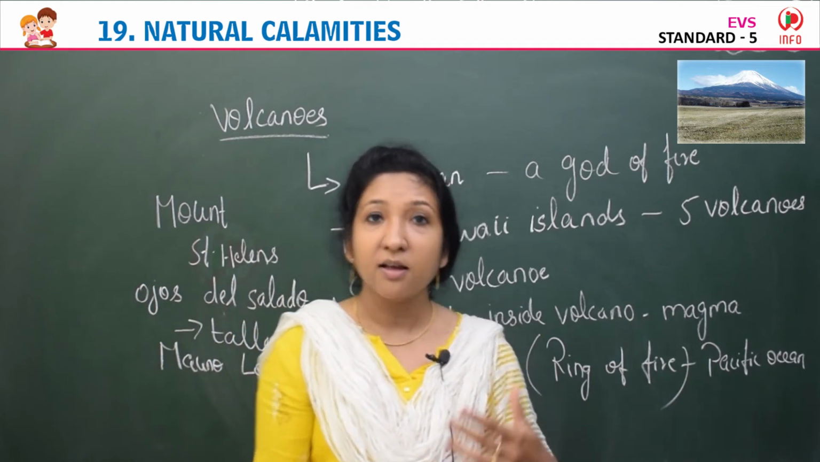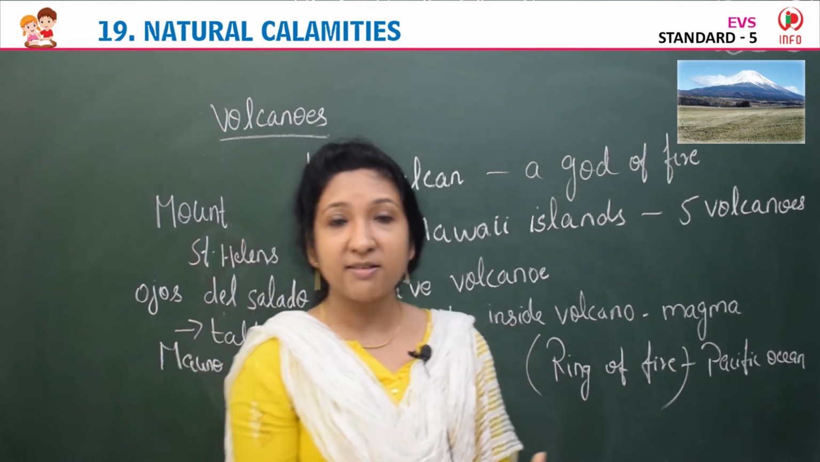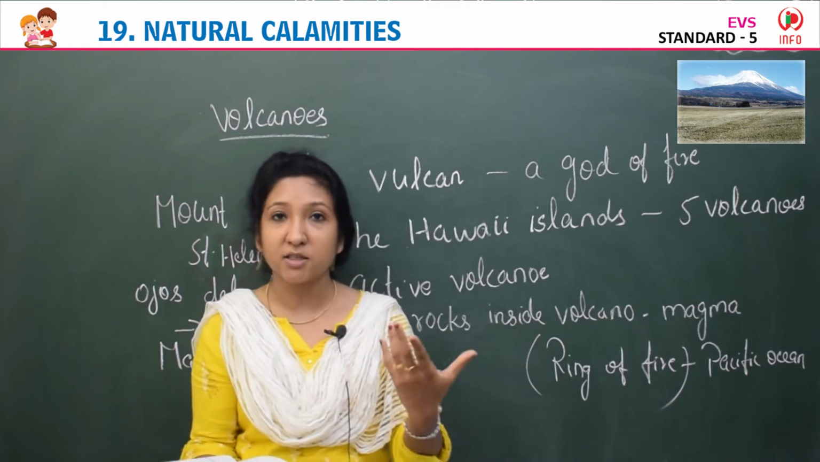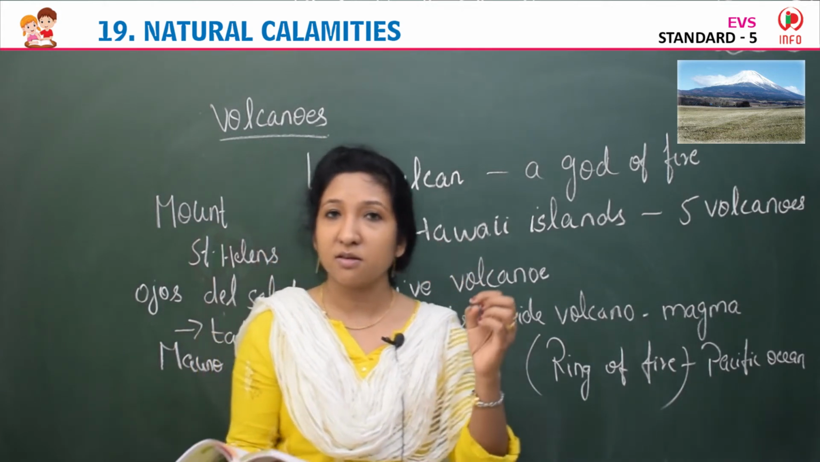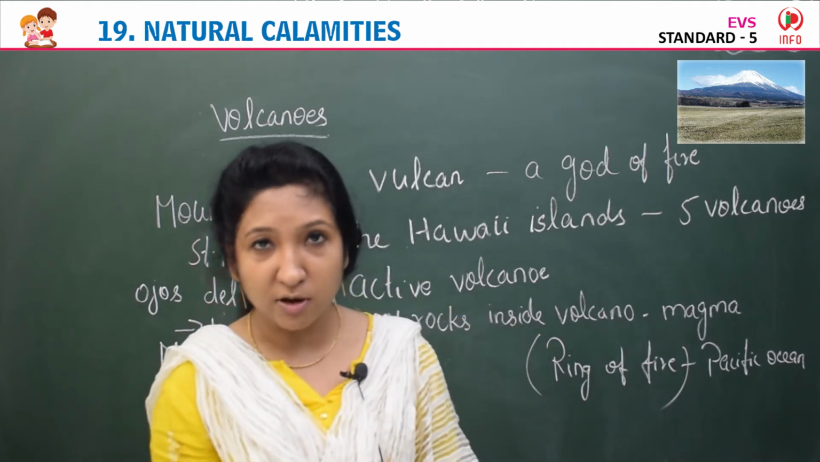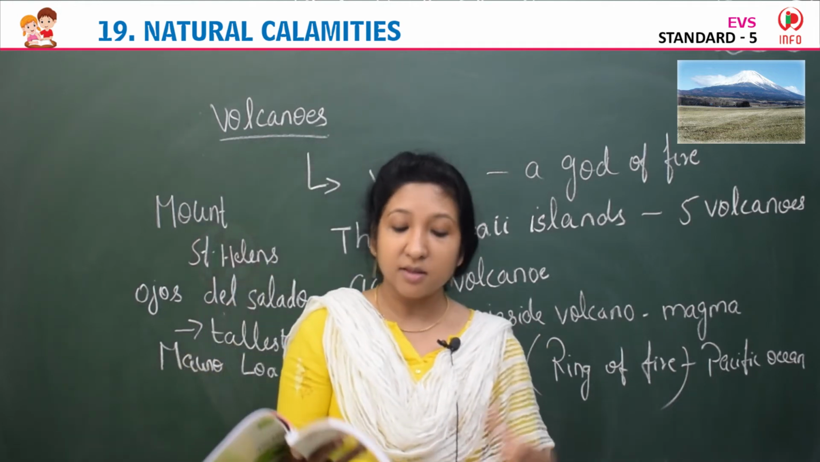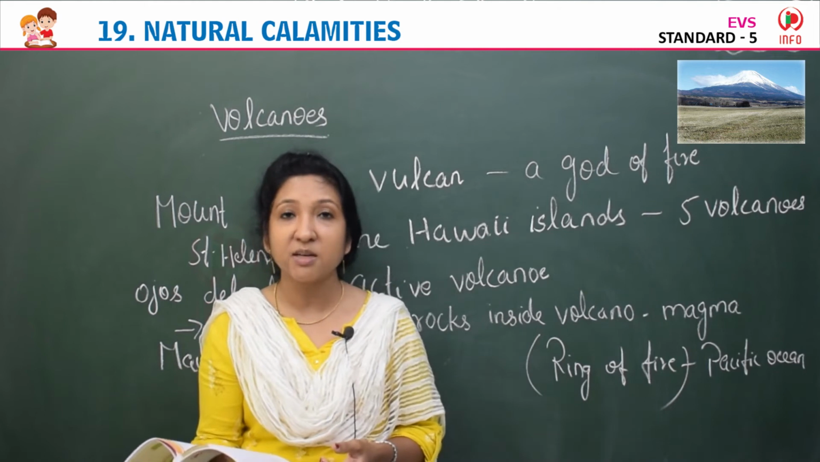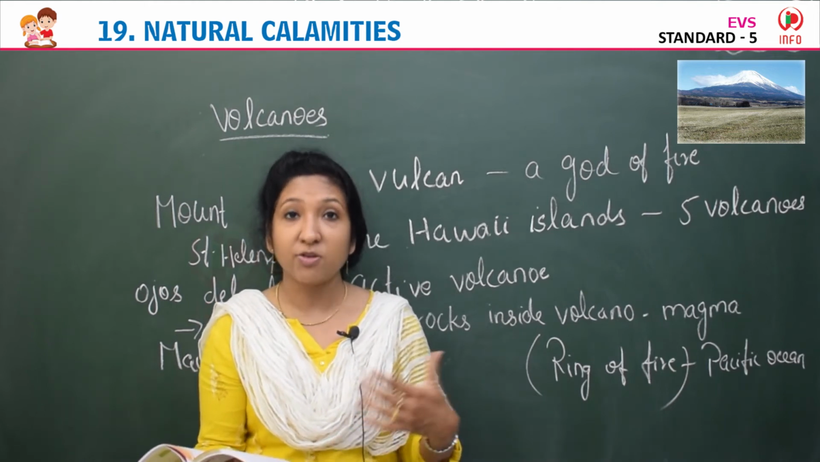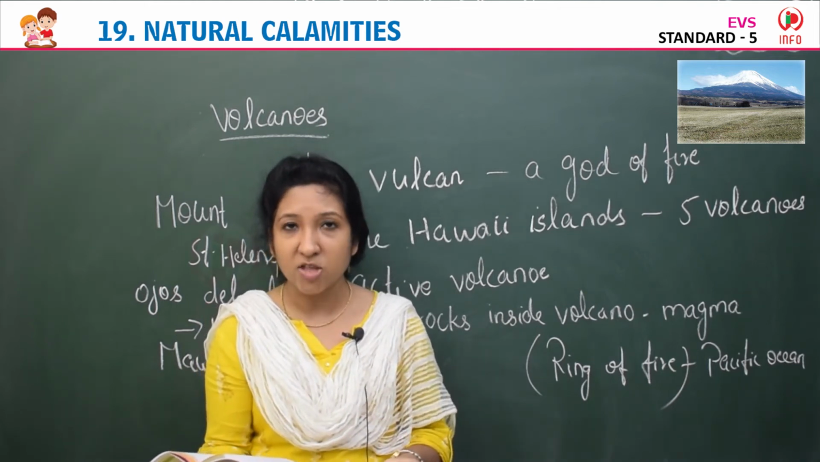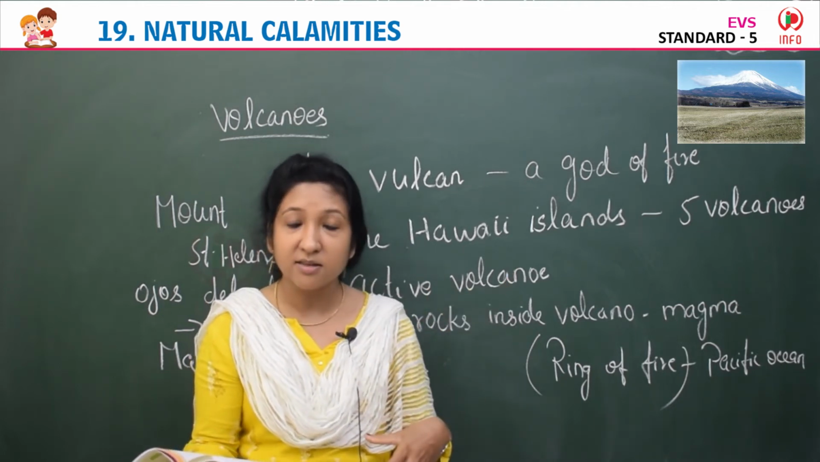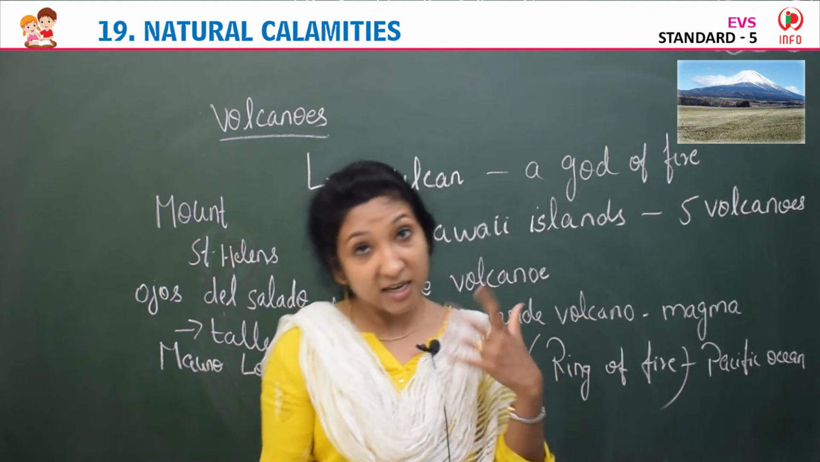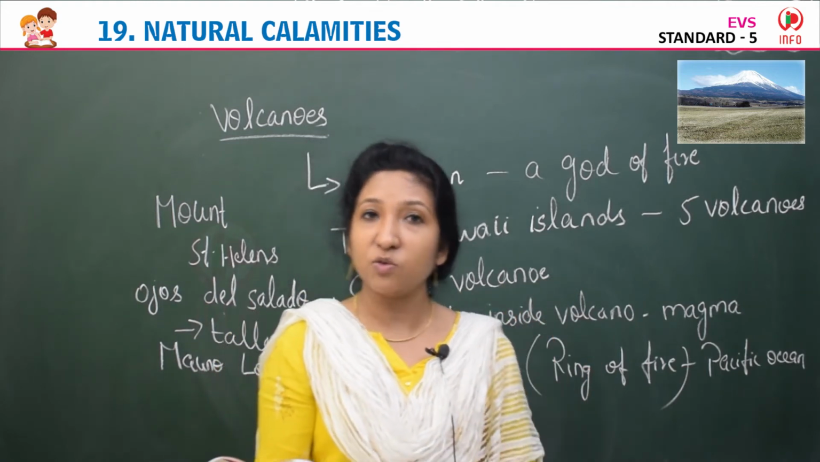So there is a positive side to volcanic eruption: it adds nutrients to the soil, which is good for the cultivation of crops. And groundwater heated by magma, we can tap it and make use of it for geothermal energy. The heat comes from inside the earth, that is geothermal energy. We can use it as an alternative source of energy, which can be used for cooking.